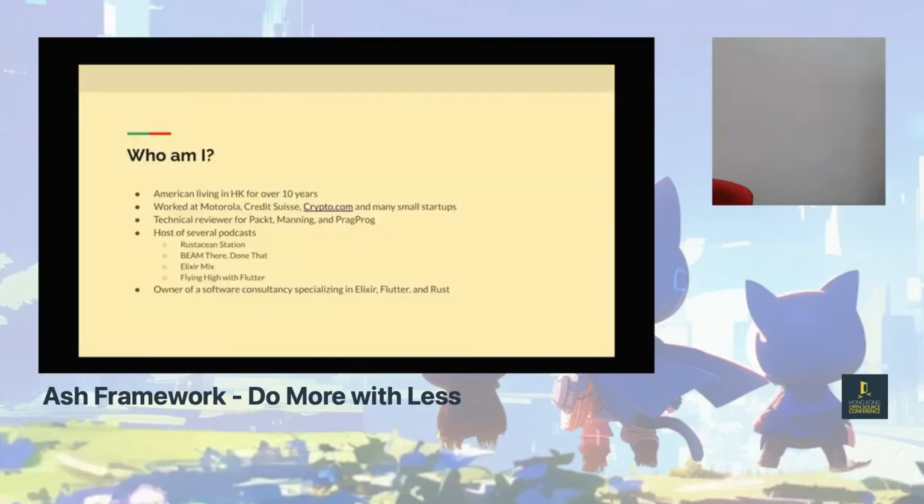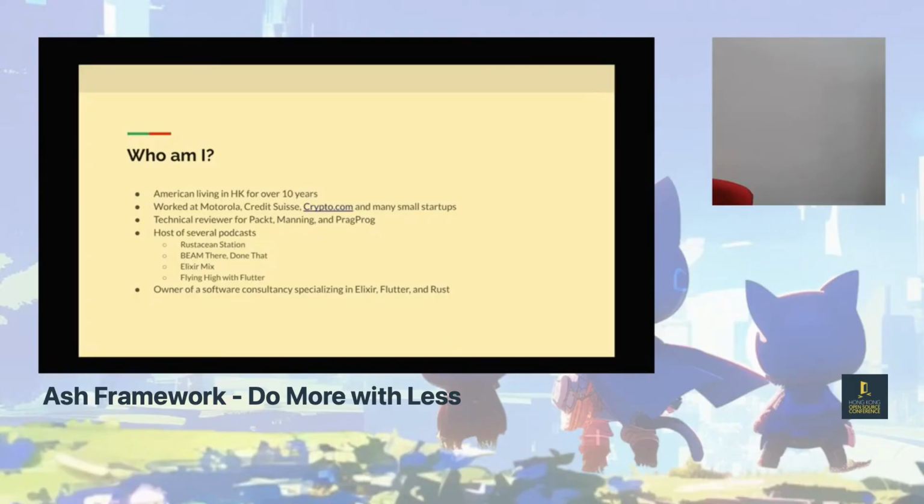So just some background, who am I? I'm an American living in Hong Kong for just over 10 years, in China total for about 15 years. I worked at Motorola, Credit Suisse, Crypto.com, and a lot of startups, right? So most of my time was building systems from scratch, gathering requirements, running the servers, basically doing everything. So I've been doing a lot of different things. And because of that, Packt, Manning, Pragmatic Programmers, and a couple other book companies actually come to me and ask me to review their tech books for them, make sure things are working well.